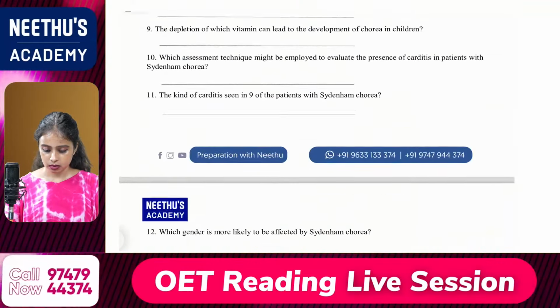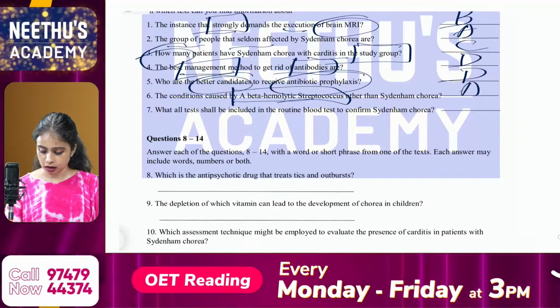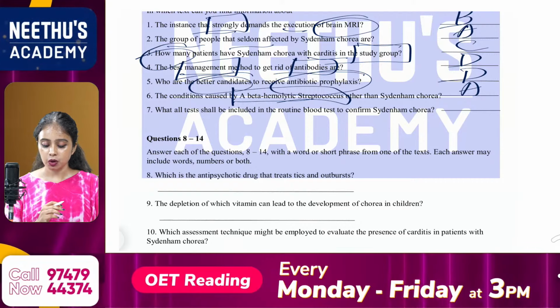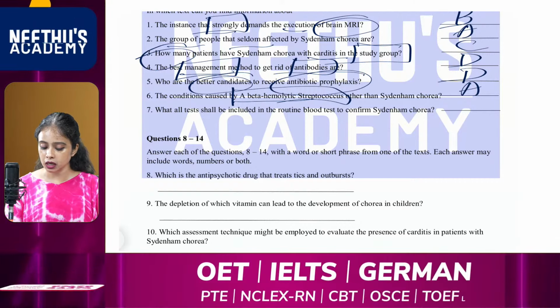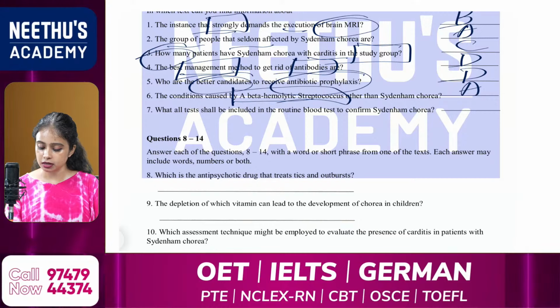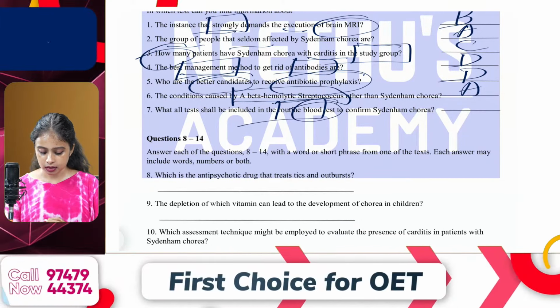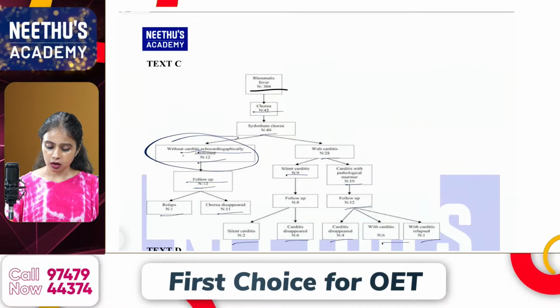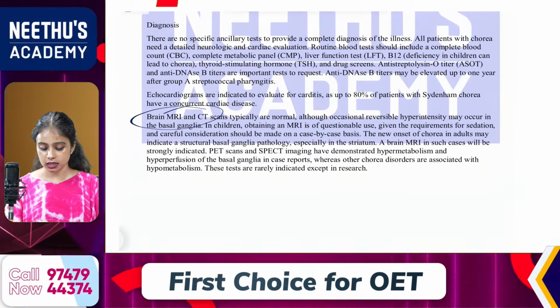Okay. So my answer is text A. And what about the seventh one? What all tests shall be included in the routine blood test to confirm Sydenham chorea? So about routine blood test they are asking. So your answer is all the tests mentioned in text B.